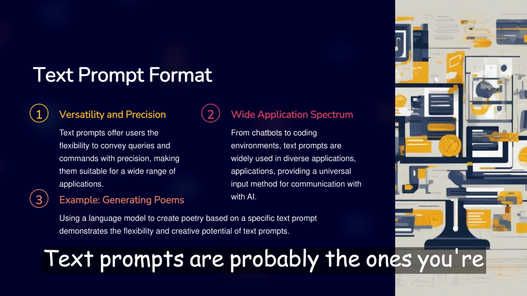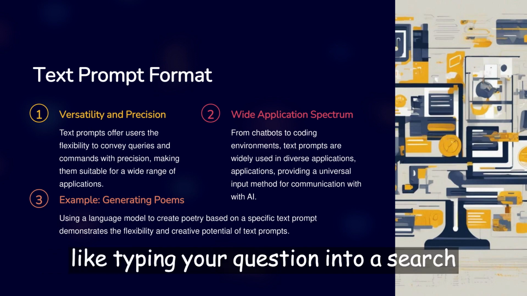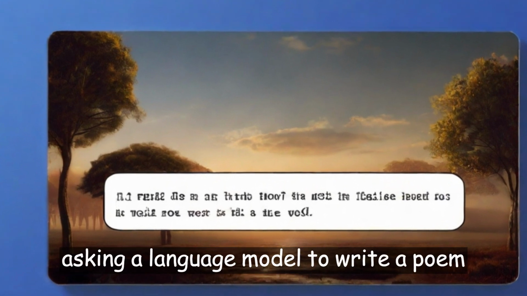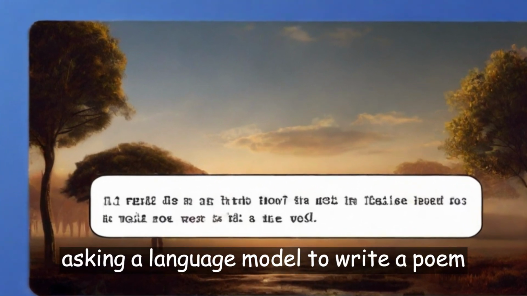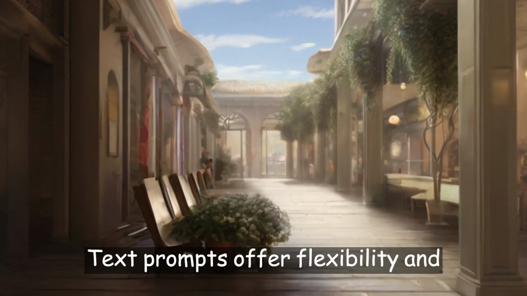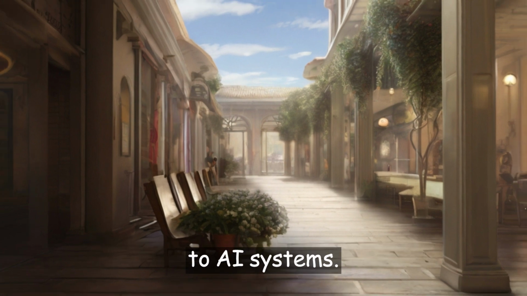Text prompts are probably the ones you're most familiar with. It's like typing your question into a search bar. For instance, asking a language model to write a poem based on a text prompt. Text prompts offer flexibility and precision in conveying our instructions to AI systems.